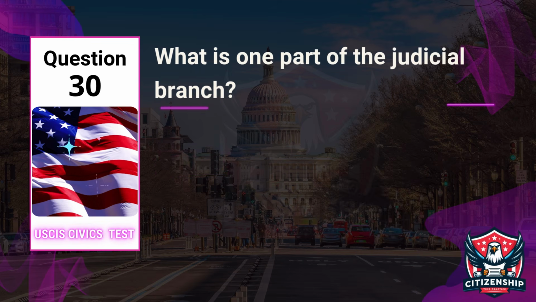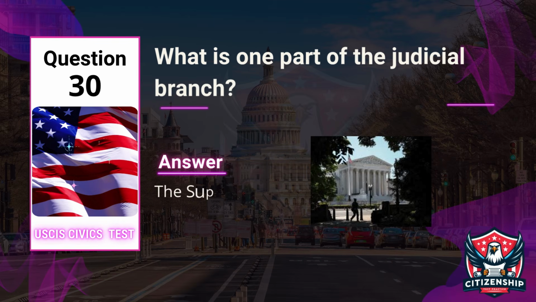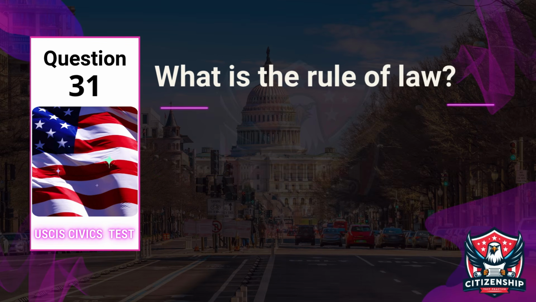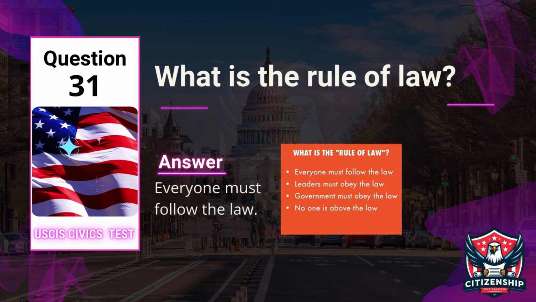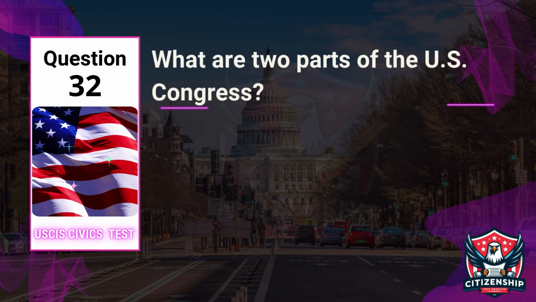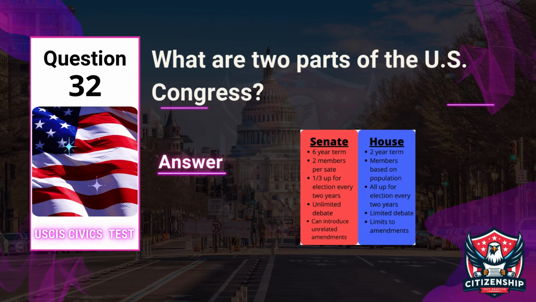Question 30. What is one part of the judicial branch? Answer: The Supreme Court. Question 31. What is the rule of law? Answer: Everyone must follow the law. Question 32. What are two parts of the U.S. Congress? Answer: The Senate and the House.